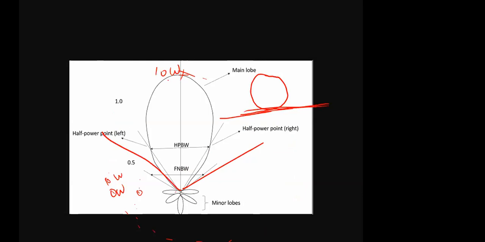These parts are called side lobes or minor lobes. If your antenna is radiating 100 watt power, totally you have 100 watt. Out of 100 watt, most of the power will be concentrated in this direction. The remaining power will be concentrated in the side lobes. Again some power may be concentrated exactly in the opposite direction. This 1 watt power will be available in the side lobes.